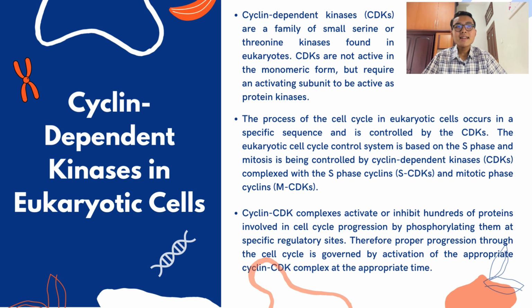The eukaryotic cell cycle control system is based on the S phase and mitosis being controlled by the cyclin-dependent kinases or CDKs, complexed with the S phase cyclins or SCDKs and mitotic phase cyclins or MCDKs. Cyclin CDK complexes activate or inhibit hundreds of proteins involved in cell cycle progression by phosphorylating them at specific regulatory sites. Therefore, proper progression through the cell cycle is governed by activation of the appropriate cyclin CDK complex at the appropriate time.